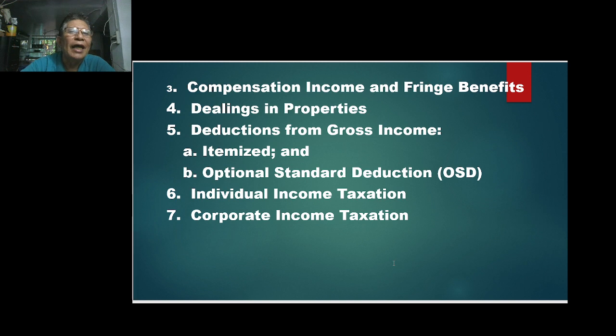Okay? And then number 3, compensation income and fringe benefits. Number 4, dealings in properties. Number 5, deduction from gross income, which can have an option of 2, itemized and optional standard deductions, which can also be availed of by individuals as well as corporations. Number 6, we have individual income taxation, which discusses particular aspects of individual income taxation. And number 7, corporate income taxation.